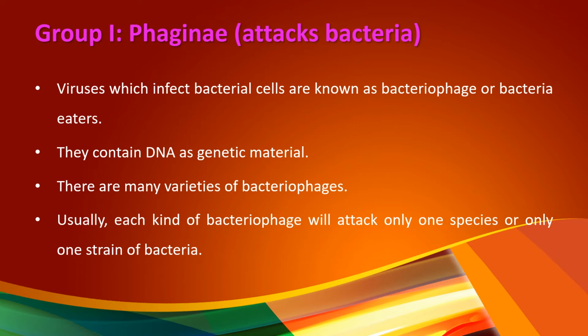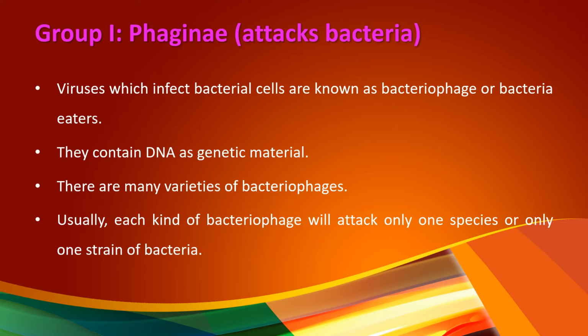Group 1, Phaginae, the viruses which attack bacteria. They infect the bacterial cells and are known as bacteriophages, or bacteria eaters. This group of viruses contains DNA as their genetic material. There are many varieties of bacteriophages, for example T2, T4, T7, lambda, M13.